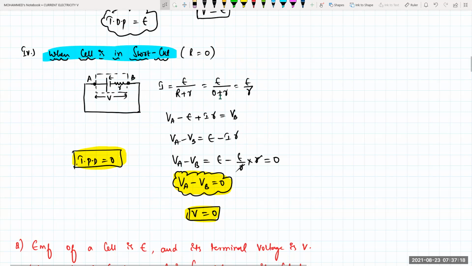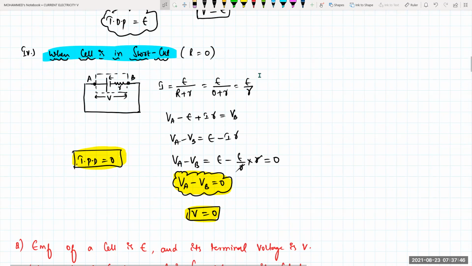Yes, sir. Because one is completely full, another is completely zero, and at lower points I am connecting both the buckets with a connecting pipe. So water will flow from higher potential to lower potential, or not? In the same way here also, if A and B are at the same potential, there will be no flow of current. So here the external resistance will be zero. Current is flowing only in between A and B.